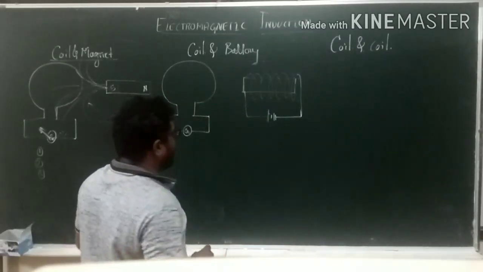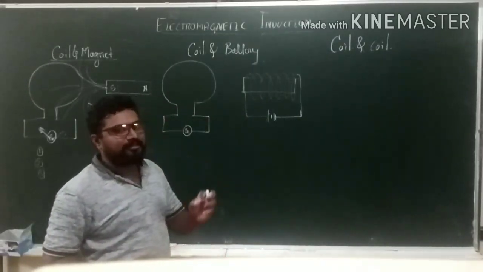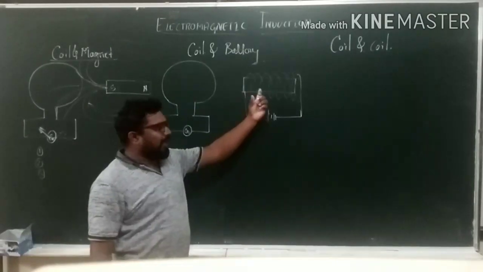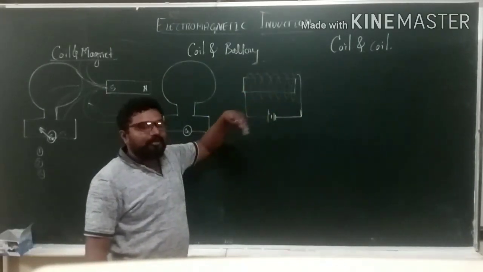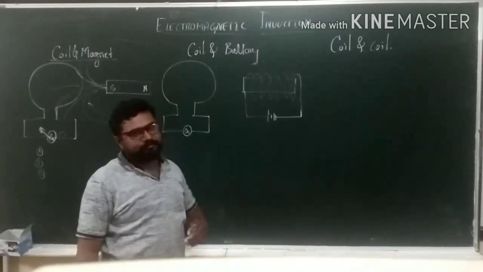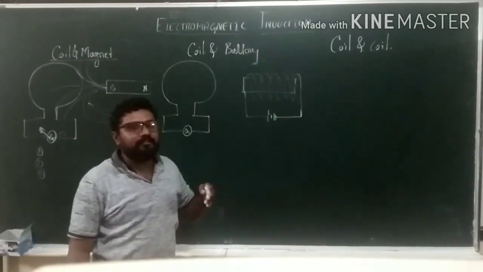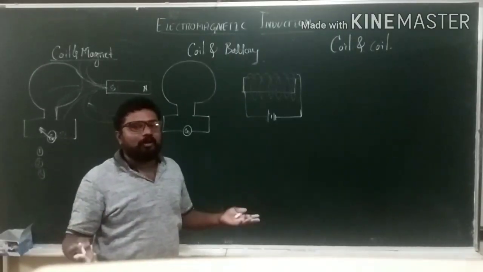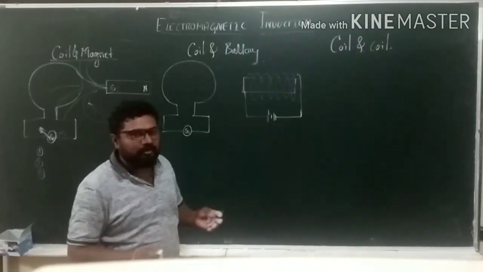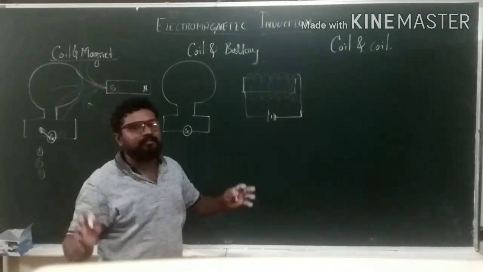Okay. Now let us see. Again, he did the same. As we know that if the current is passing through the coil, it produces the magnetic field around the wire. We have discussed about this concept in the moving charges and magnetism. Where there is a moving charges, there is a magnetic field around it.